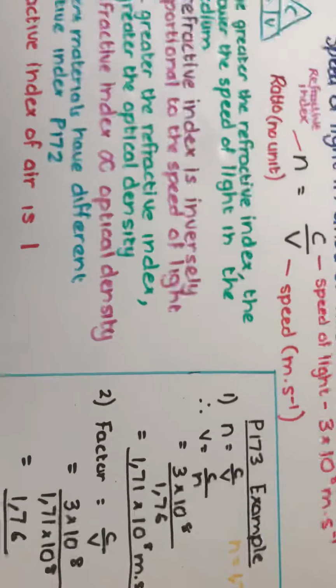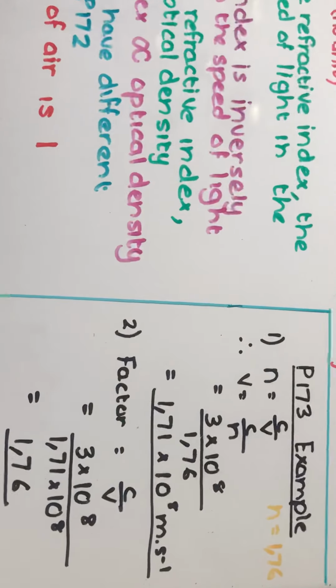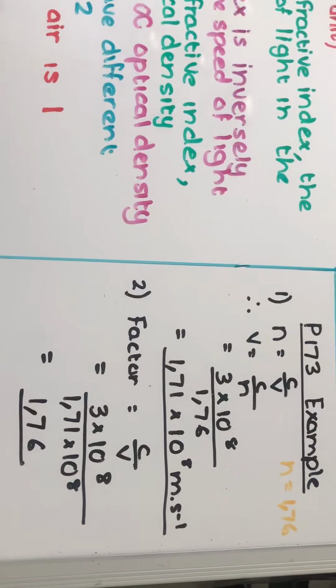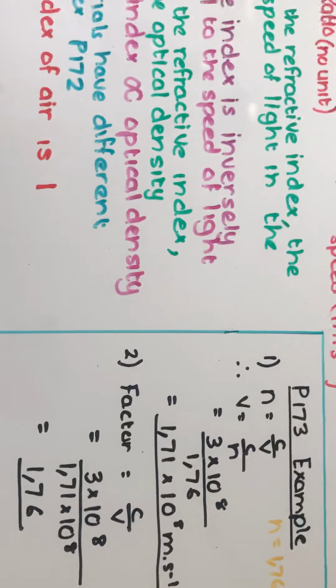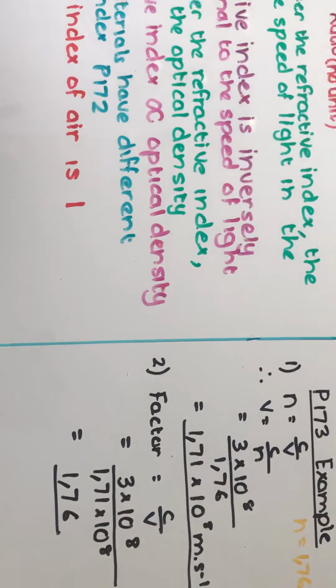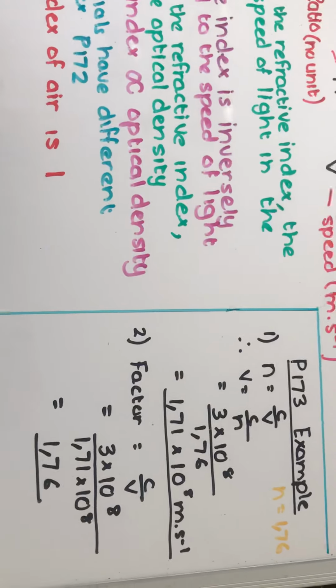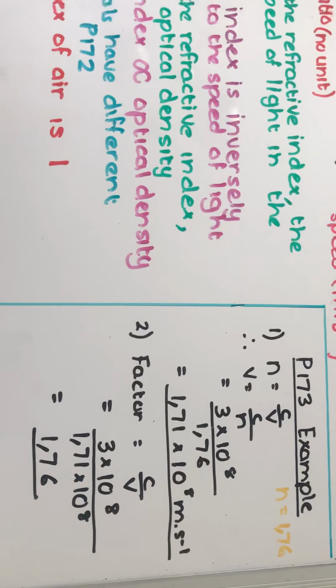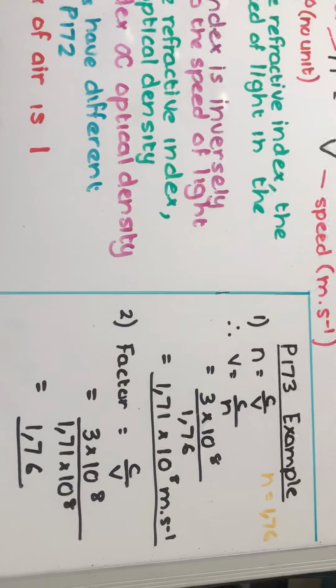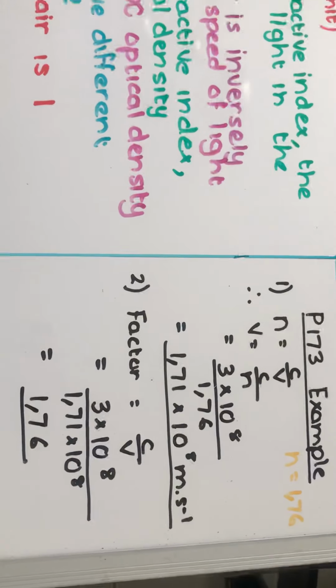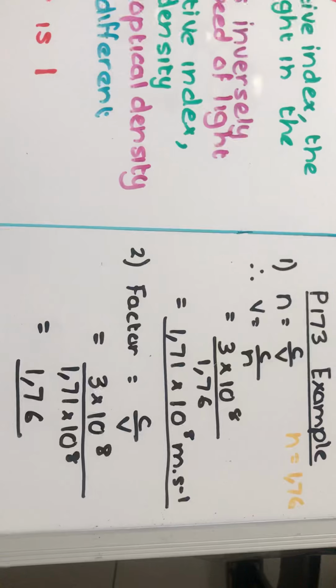Let us look at the example in your textbook on page 173. The question reads, a ray of light is shone through a ruby with a refractive index of 1.76. So n is equal to 1.76. Calculate the speed of light through the ruby. So you can use the method that they have used in the textbook, or you can use this one that I have done for you.